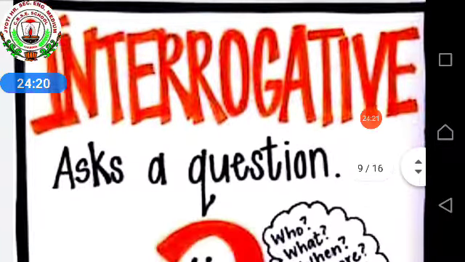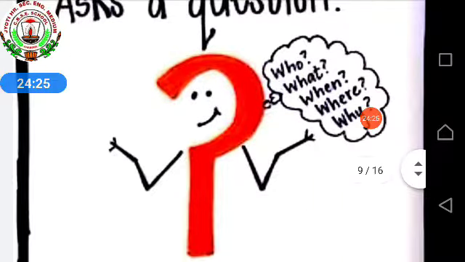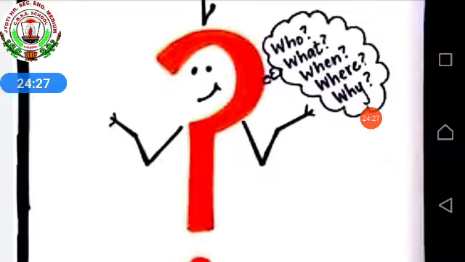Then interrogative questions, in which we are asking questions, known as interrogative sentences. If the question starts with WH, then we can start with who, what, when, where, why. All these are WH questions. If not, then we can take the help of helping verbs: do, did, does.